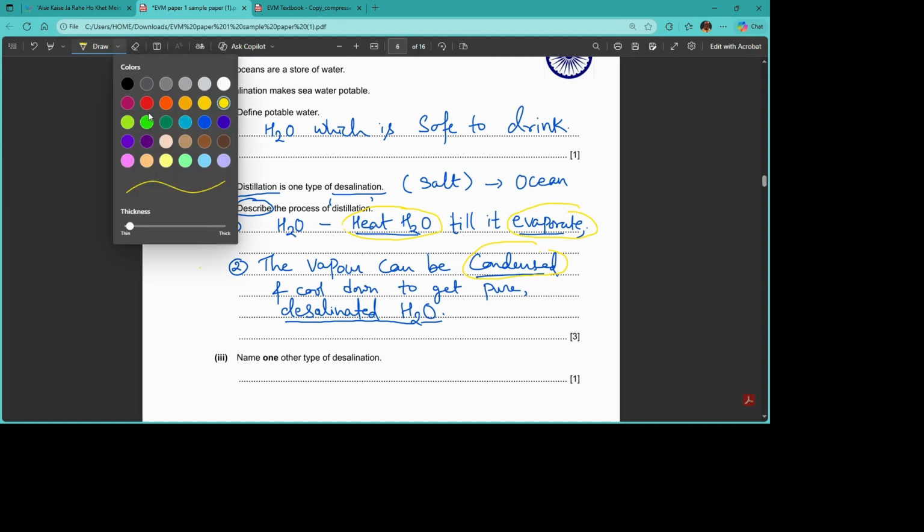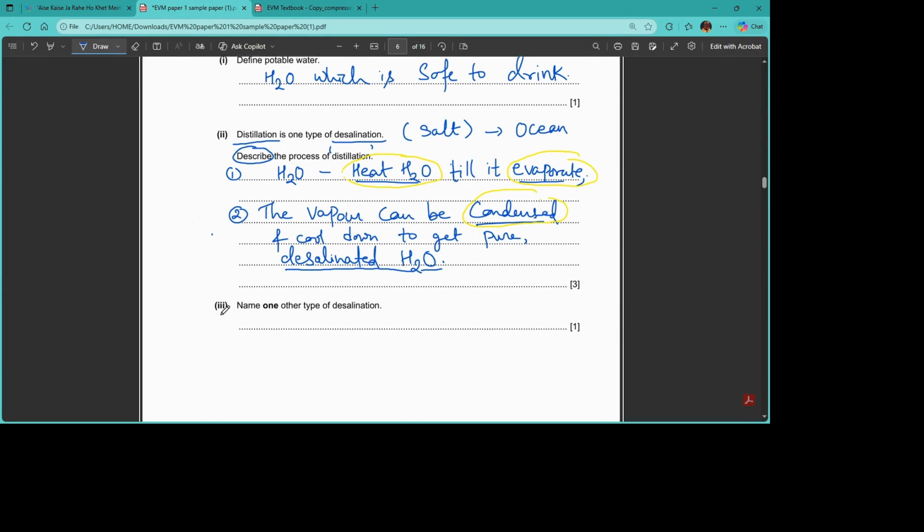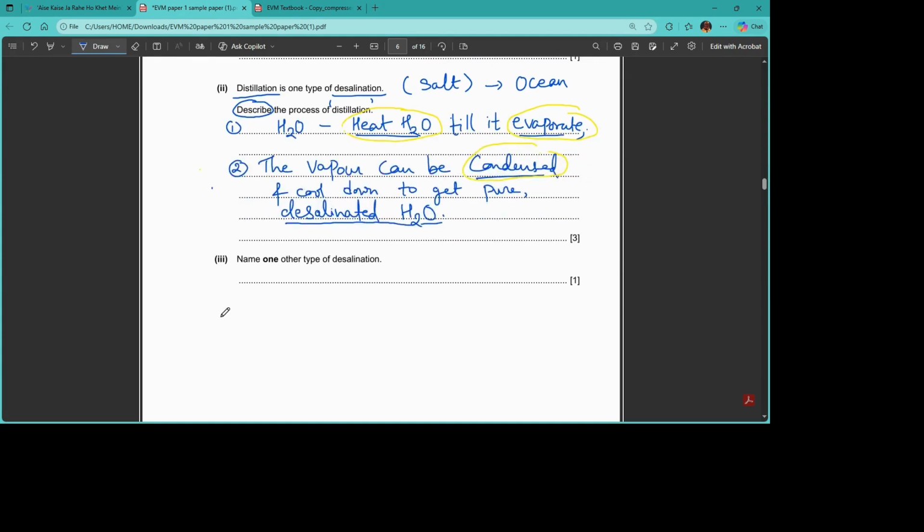Fine. Next, moving to the next question here. Name one other type of desalination. What is the other method of desalination? One is distillation, of course, what they have given here. The second process is reverse osmosis.